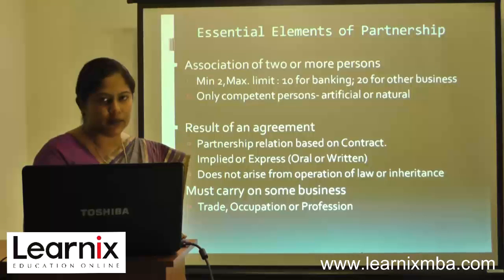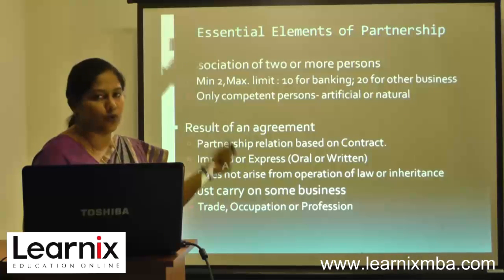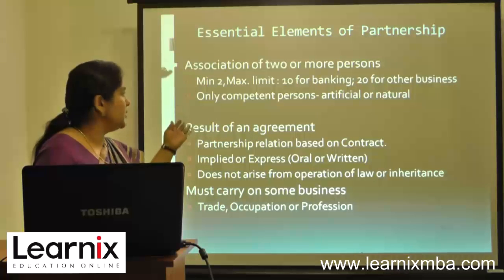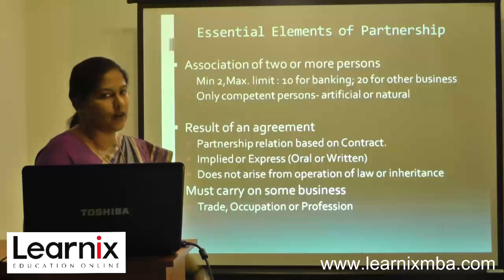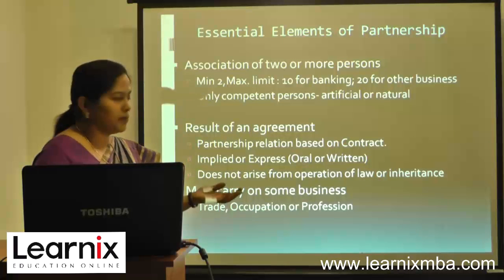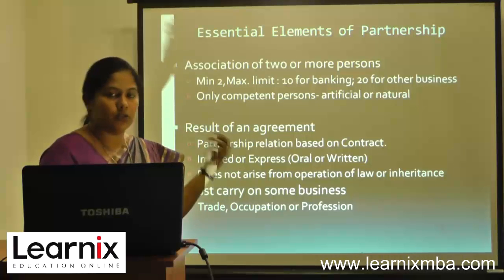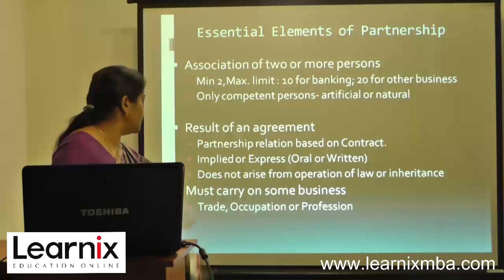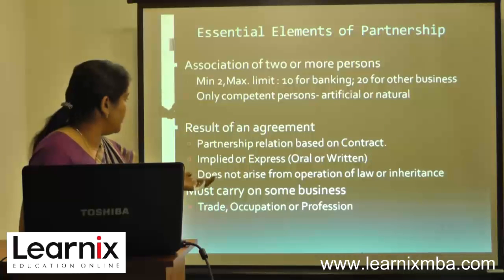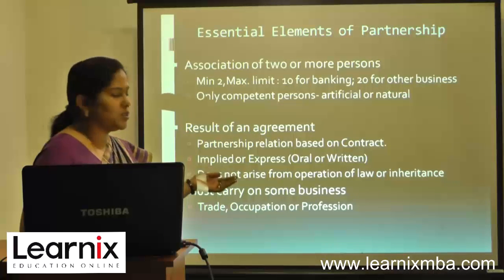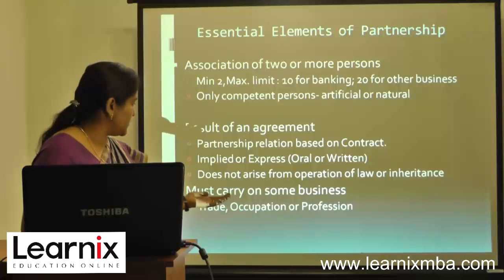The essential elements of a partnership: it is the association of two or more persons. As we mentioned, the minimum number is 2, and the maximum limit is 10 for banking and 20 for other businesses. Only competent persons can enter into business. It might be an artificial person or a natural person. The second criterion is that it is a result of an agreement. So partnership is a relationship based on contract. It can be an implied or an expressed relationship.